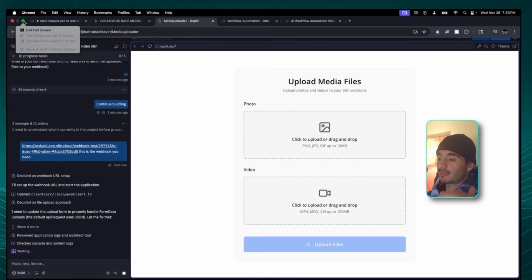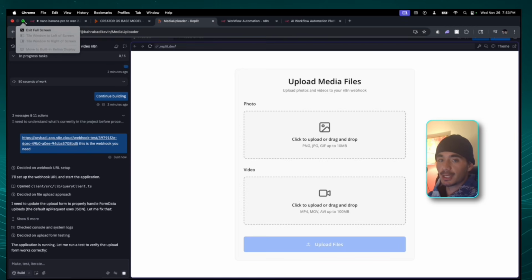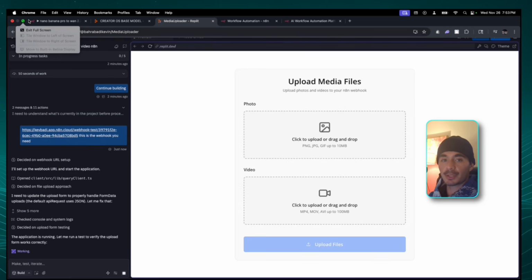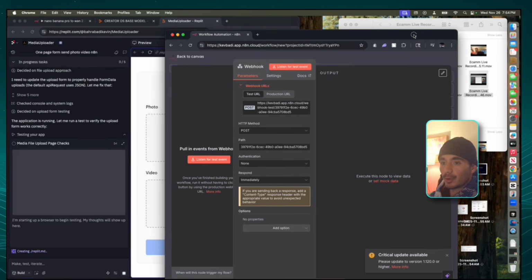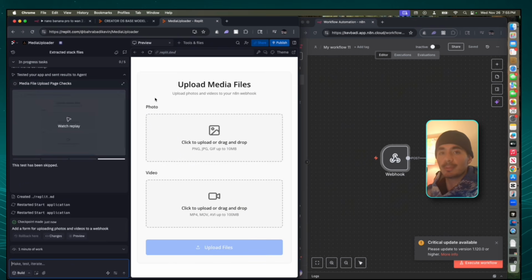We have our very basic front end form for our users and ourselves to send in the image and videos that we need to be sending in. So now I'm going to split up the screen into half size. And I'm going to open up the workflow on the right hand side. So now when we upload our image and videos, we need to make them what's called publicly accessible. And the way that we can do this is by storing the media in something called a bucket. And what a bucket allows us to do is convert these media files from our computer to the cloud. And when your media files are on the cloud, then your agents can access them.